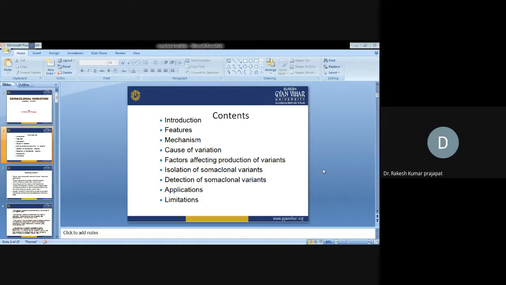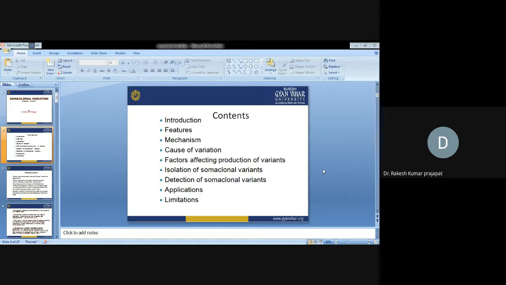Then factors affecting production of the variants. What are the different factors? Physical factors, artificial molecular factors. Then isolation of somaclonal variants: how can we isolate a particular variant, and identify a somaclonal variant from the other plants?